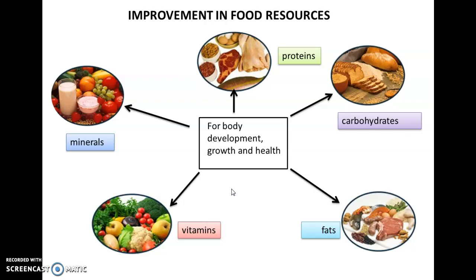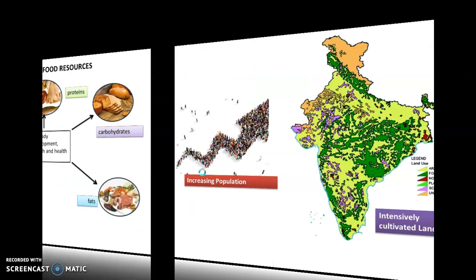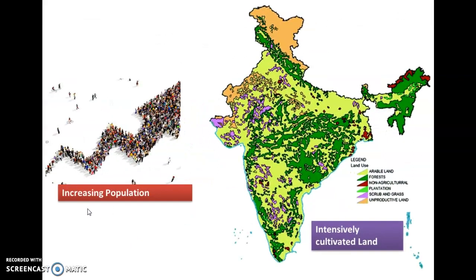Why is this necessary? Because our population is increasing day by day and there is limited land for cultivation. The land which is available is already intensively cultivated. So, demand for food increases with the increase in population. To overcome this problem, it is necessary to increase our production efficiency for both crops and livestock.